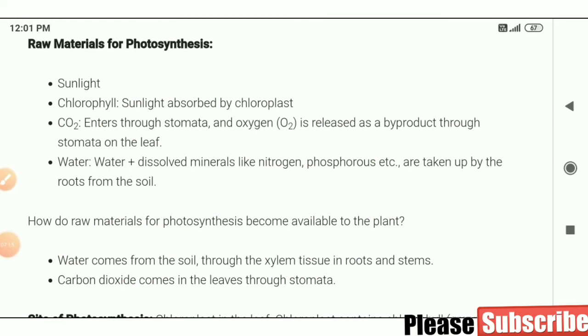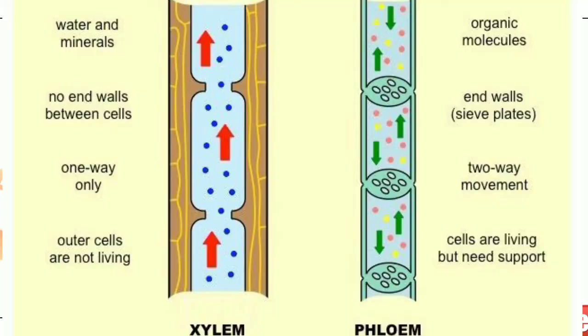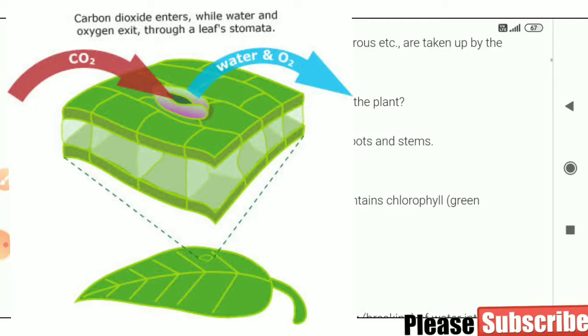How do the raw materials for photosynthesis become available to the plant? How do plants get these raw materials? See this. Water comes from the soil through the xylem tissue in roots and stems. Inside the roots and stems, two tissues are present: first is xylem and second is phloem. Xylem carries water and minerals and phloem carries food for the plant. Carbon dioxide comes into the leaves through stomata, the tiny pores through which gaseous exchange takes place.